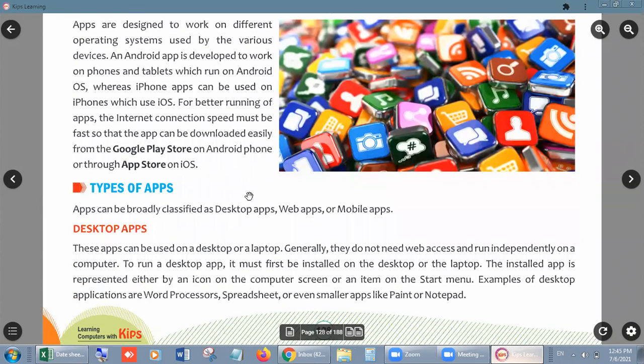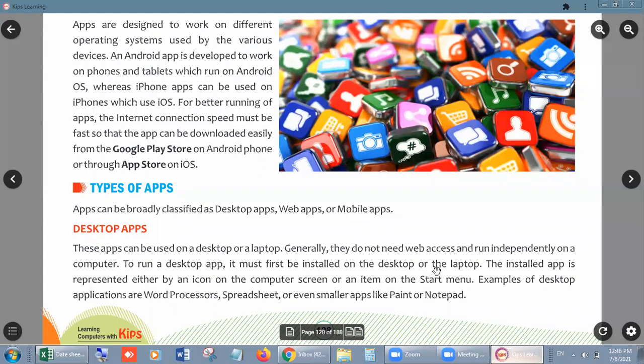Now, types of apps. How many types of apps do we have? Number one, apps can be broadly classified as desktop apps, web apps, or mobile apps. It means we have three categories of apps. Number one, desktop apps. These apps can be used on a desktop or a laptop. Generally, they do not need web access and run independently on a computer.